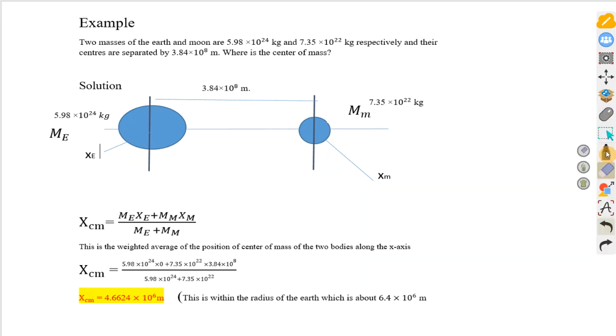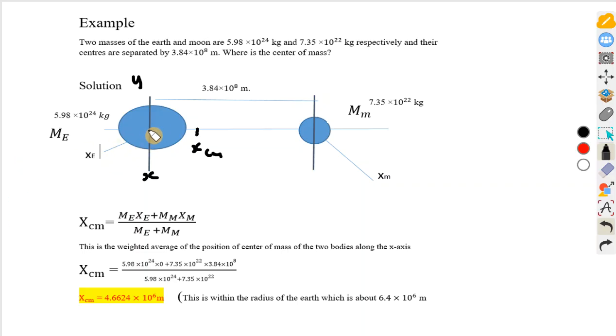So how do we now find the position of the center of mass? We'll say it will lie closer to here. Let's say this is XCM. We need to find an axis where we take our point. Let this be the y axis, and let this be the x axis.